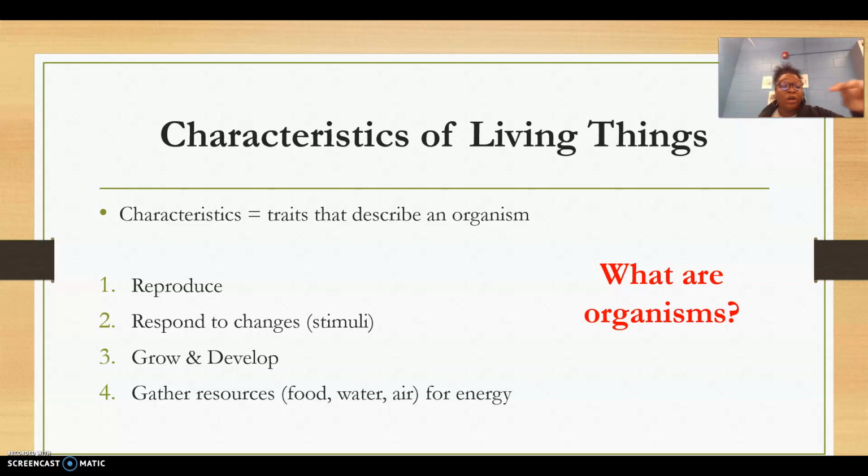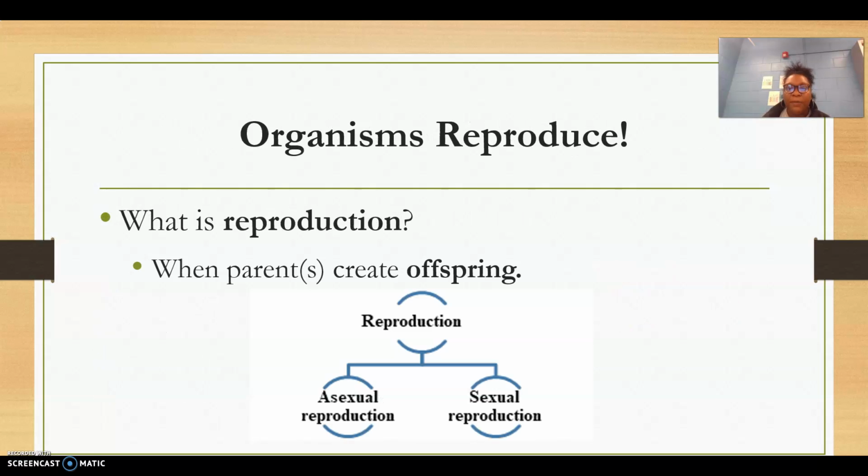So let's get started with our first characteristic of an organism, reproduction. We want to make sure we understand that all organisms can reproduce. There are 2 types of reproduction, asexual or sexual reproduction. Please write down in your notes everything that you see here on this screen. And the question we're going to work to answer today is, what is reproduction?